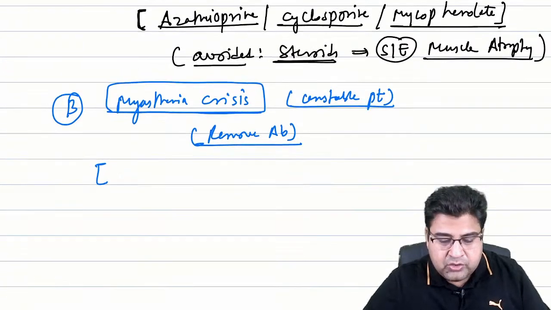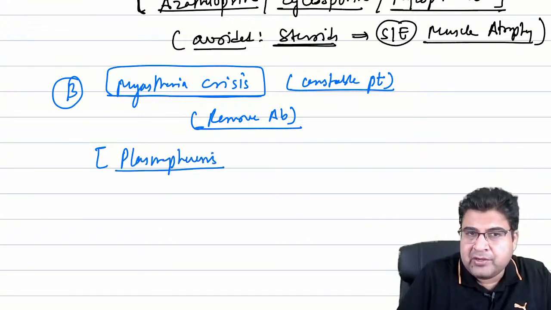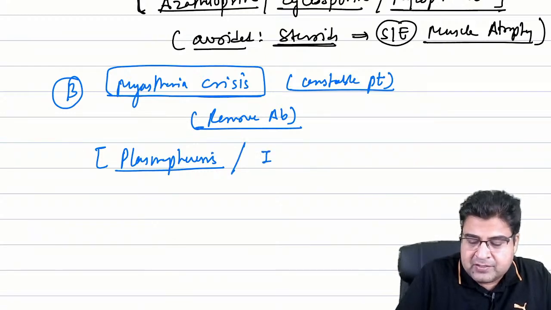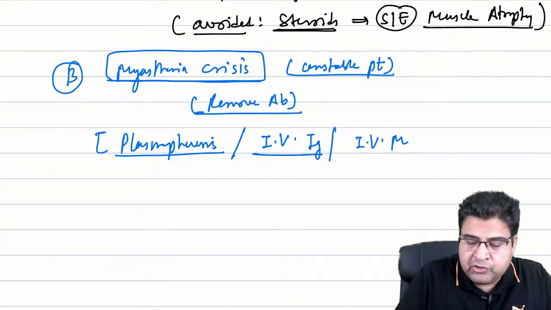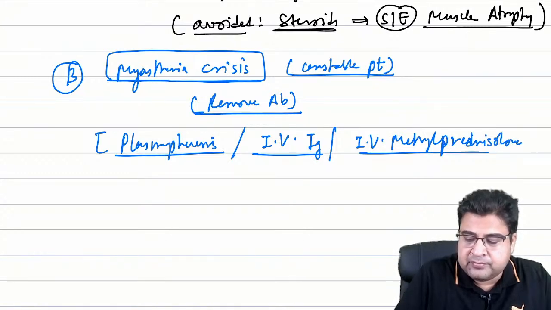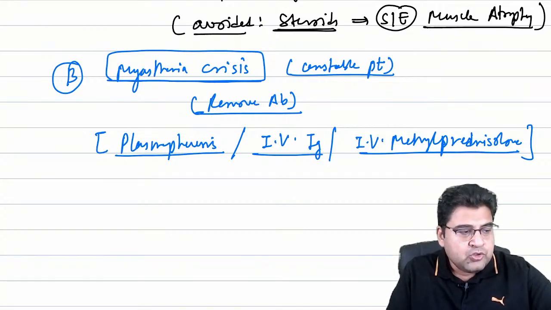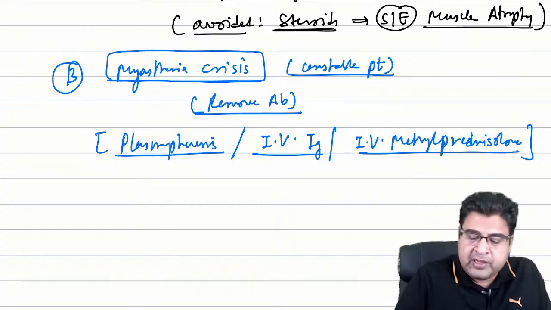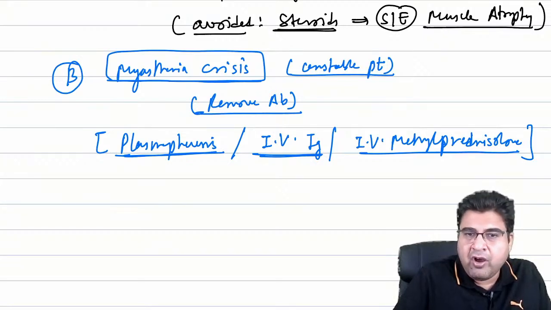Right. So in myasthenia crisis, we have to remove antibodies immediately. We can go for plasmapheresis, and in case plasmapheresis is not available, we can also go for intravenous immunoglobulin. We can also give a short course of steroids, so by IV route we can give methylprednisolone. So three things we can do for this patient of myasthenia crisis: methylprednisolone by IV route, intravenous immunoglobulin, and plasmapheresis.